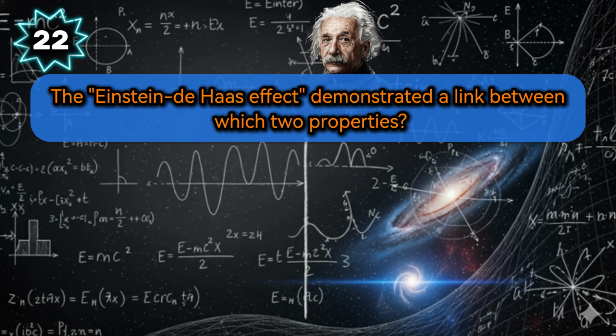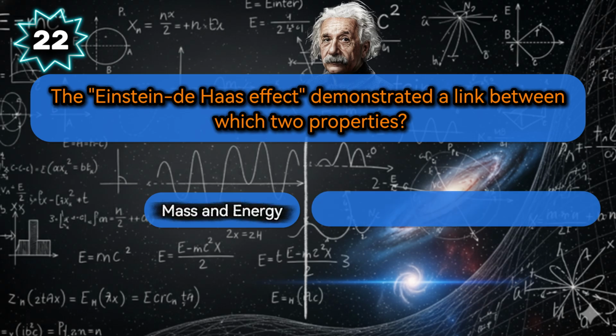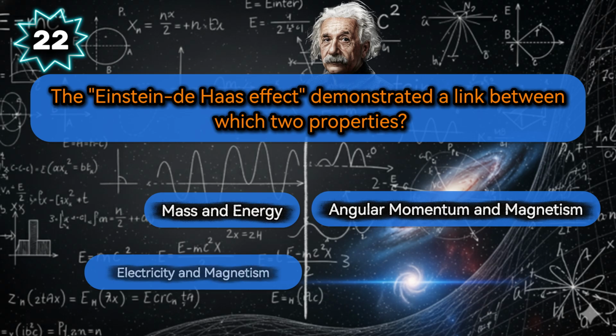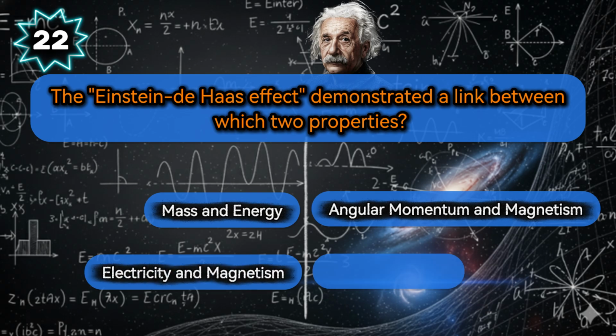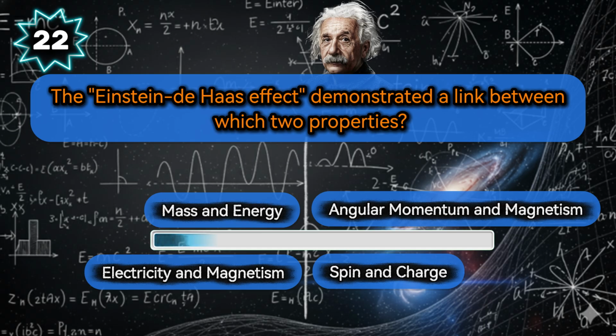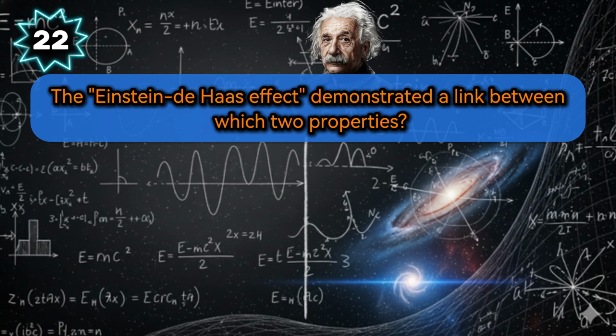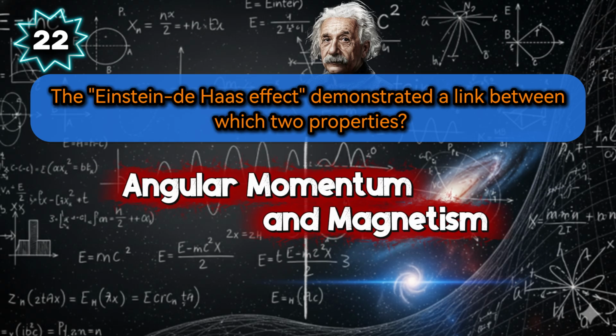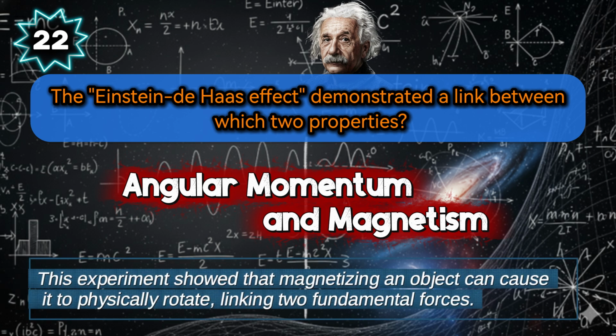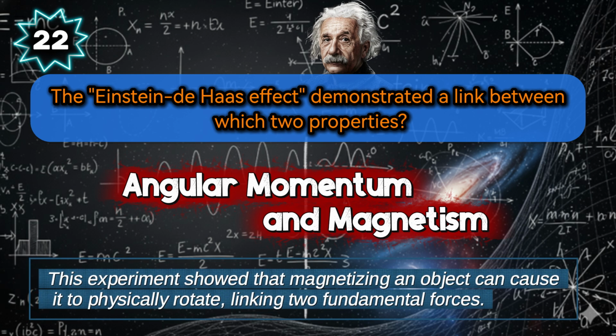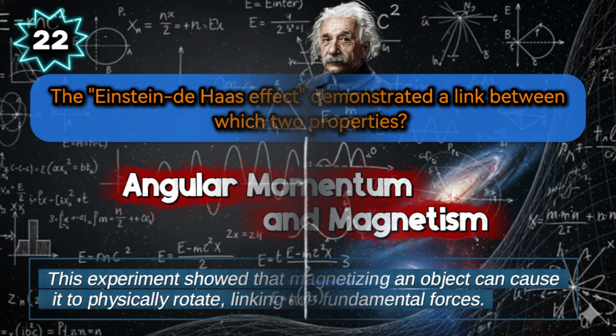Now for a subtle physical effect. The Einstein-de Haas effect demonstrated a link between which two properties? Could it be mass and energy, angular momentum and magnetism, electricity and magnetism, or spin and charge? And the correct answer is angular momentum and magnetism. This experiment showed that magnetizing an object can cause it to physically rotate, linking two fundamental forces.